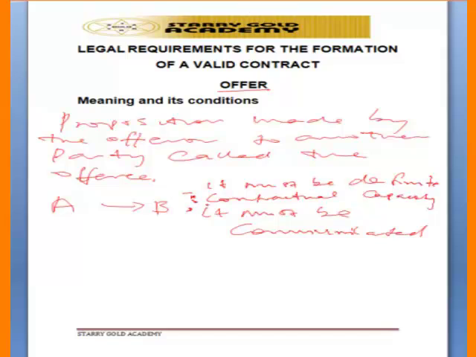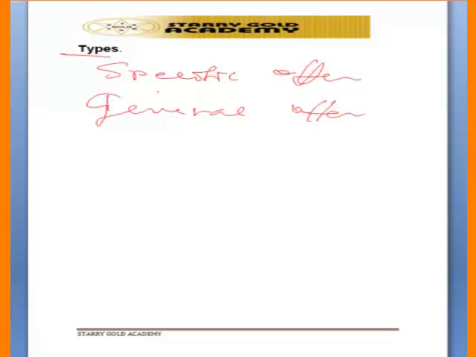Now let's look at types of offer. We have what we call a specific offer, and we have what we call a general offer. A specific offer is an offer made to a particular person. If Mr. A should tell Mr. B, I want to sell my biro to you, it is directed to Mr. B, so it's specific.